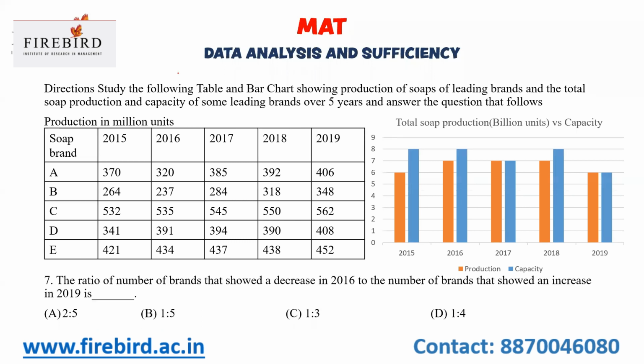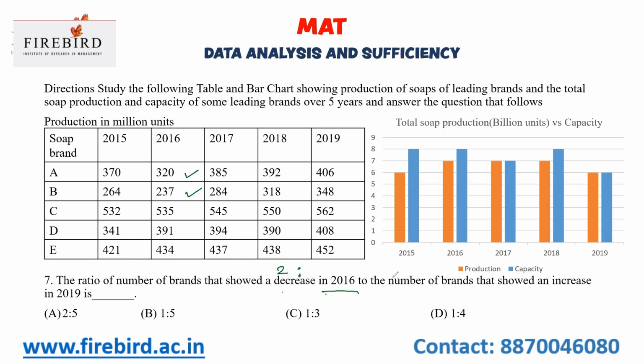The ratio of number of brands that showed a decrease in 2016 to the number of brands that showed an increase in 2019. What are the brands that showed a decrease in 2016? Brand A, brand B, so two brands.